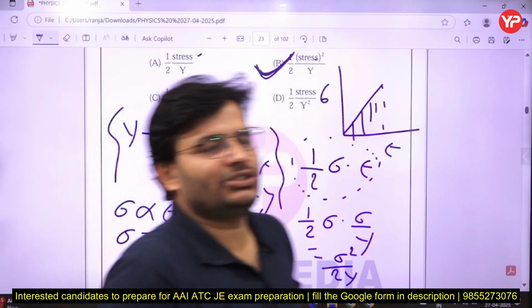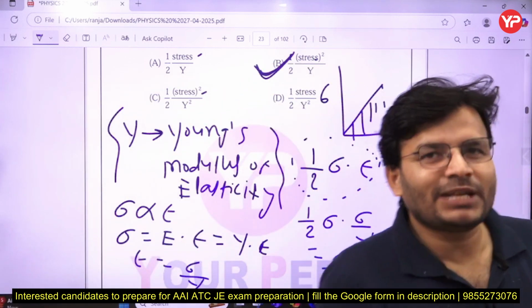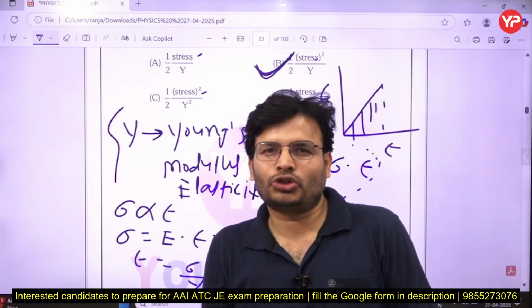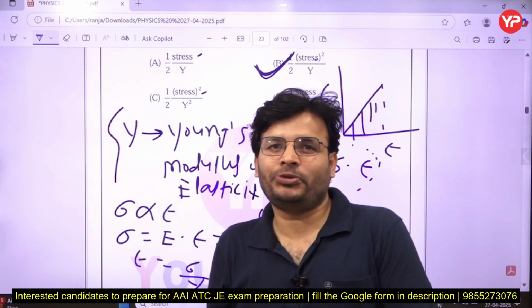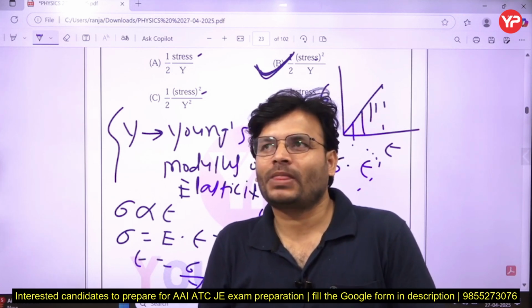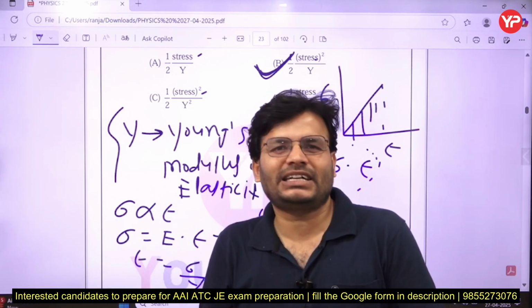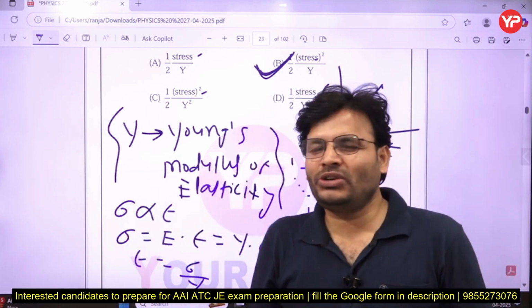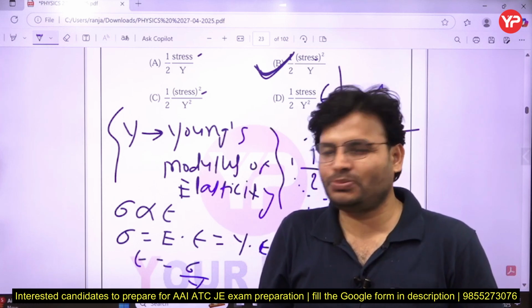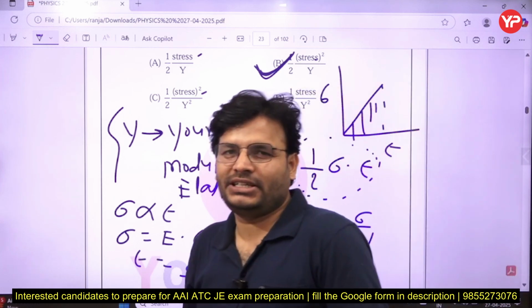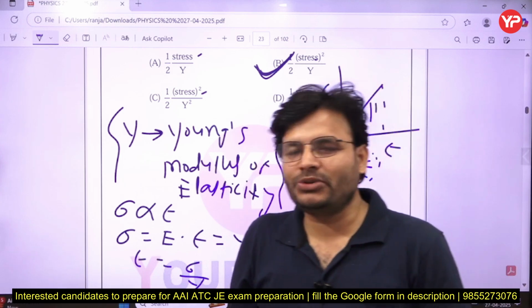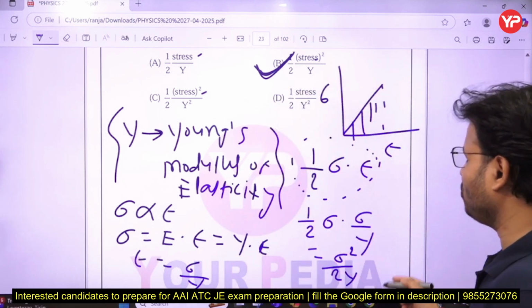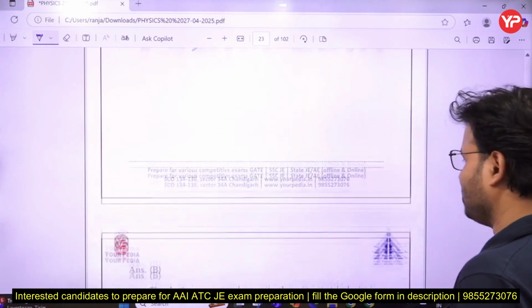This is also a strain energy. You know what the function of strain energy is? Whenever an impact load is there, a material having high strain energy can absorb more impact load, more shock load, and is more stable under shock load. That type of energy is of two types: one is resilience, another is toughness. Toughness is the energy absorbed by a material before the fracture point, and the energy absorbed up to the elastic limit is the resilience. Here per unit volume they have asked, so simply sigma square upon 2Y. Sigma is the stress, so it was the correct answer.